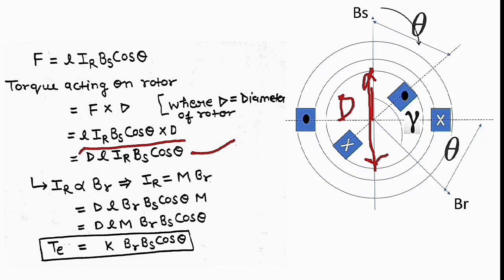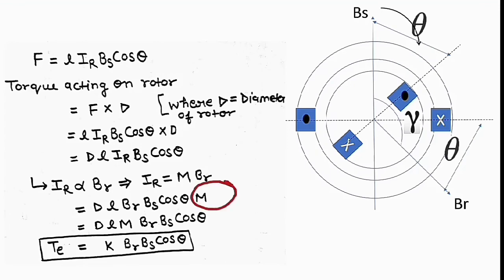We can also say that whatever the current is flowing is the reason for generating the rotating flux. So we can also say that this is also true actually, IR is directly proportional to BR, or we can say IR is equal to MBR. So here we can say equal to DLBRBS cos theta into M, where M is the constant.